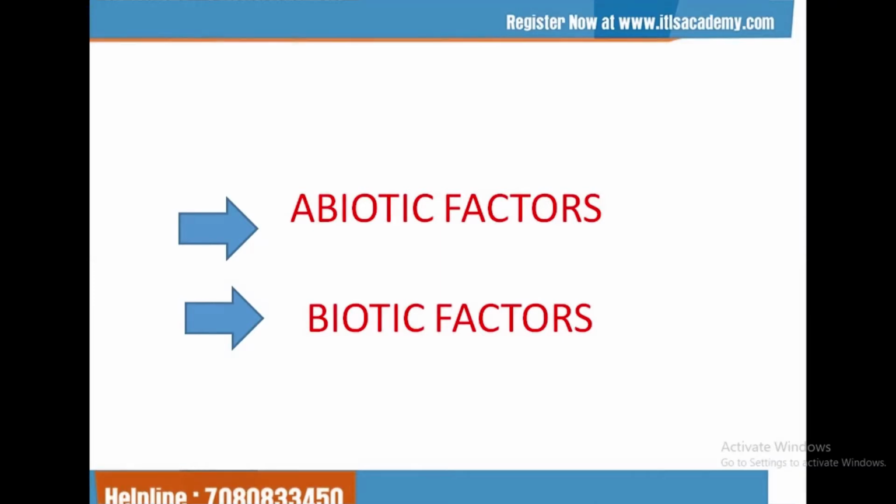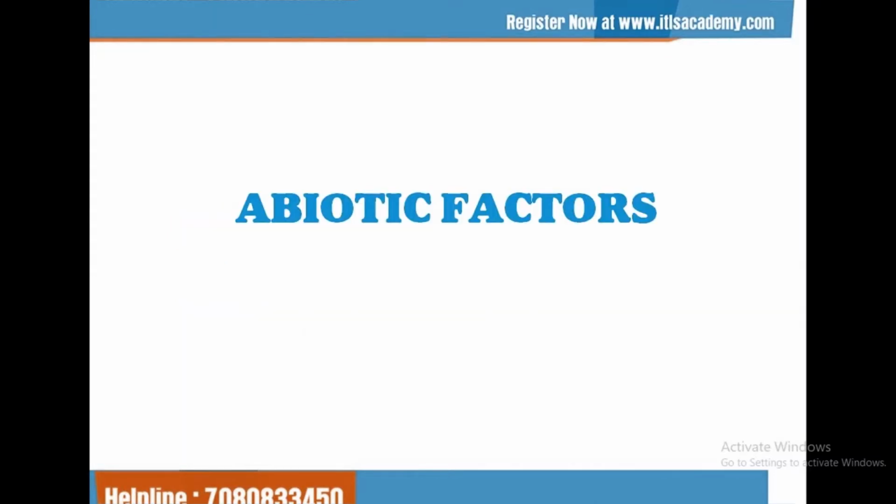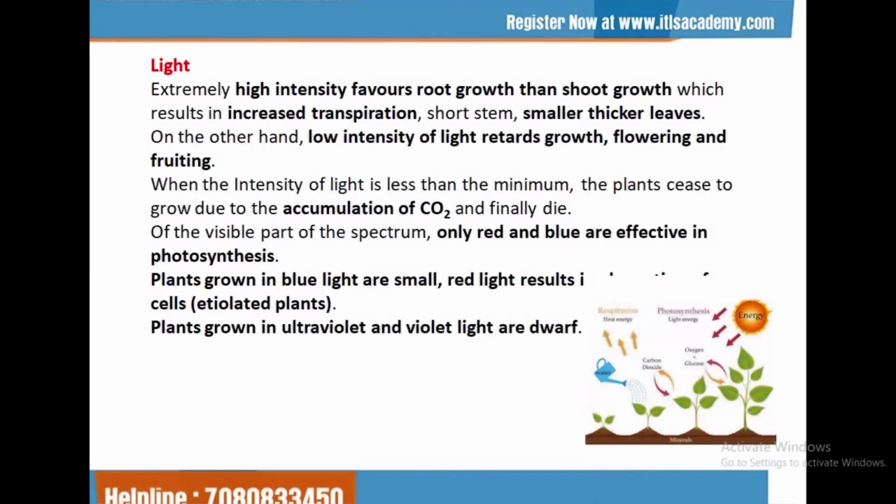The environmental conditions which influence the life and development of plants are grouped into abiotic and biotic factors. Abiotic factors are also known as climatic factors. The study of climatic factors is known as climatology. The first important factor is light.